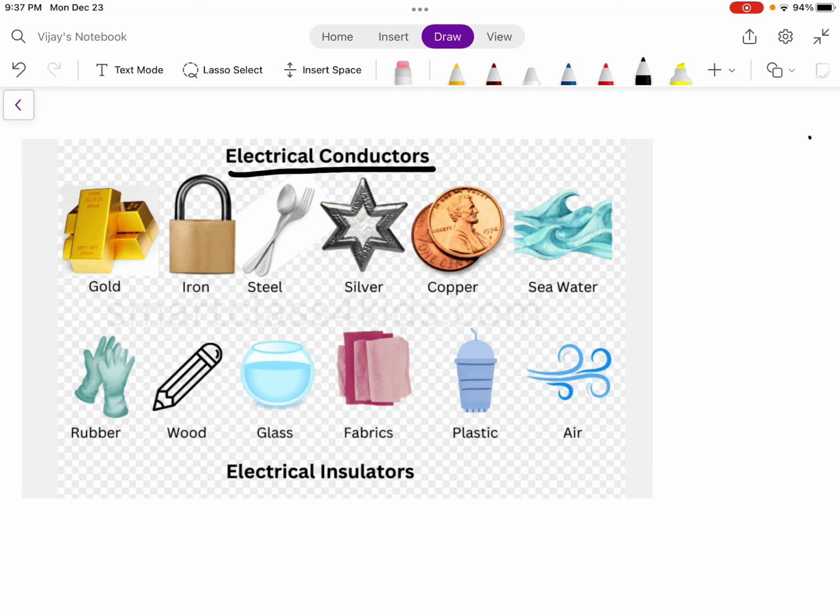So you can take gold, iron, silver, copper, all these are conductors. Other examples like steel, seawater, tap water are also examples of conductors. But if you take materials like rubber, wood, glass, fabrics, plastic, air, these are bad conductors of electricity, or we can say them as insulators.